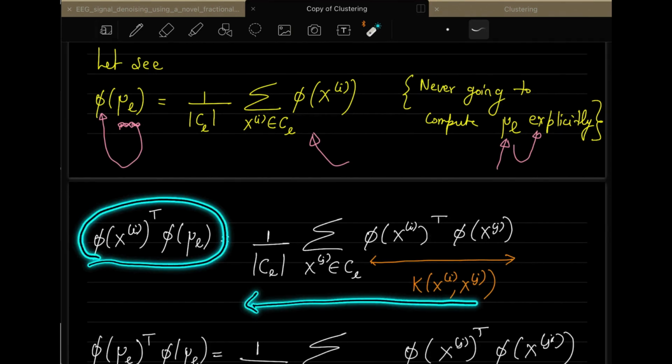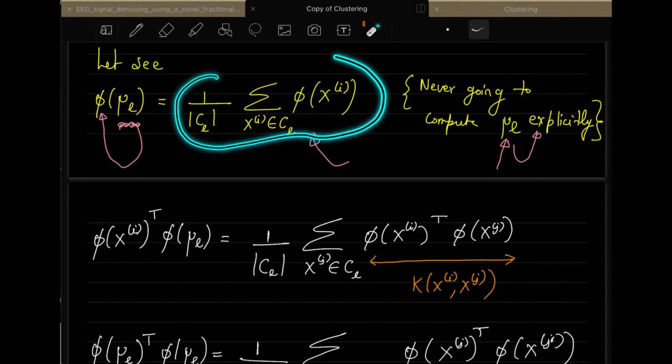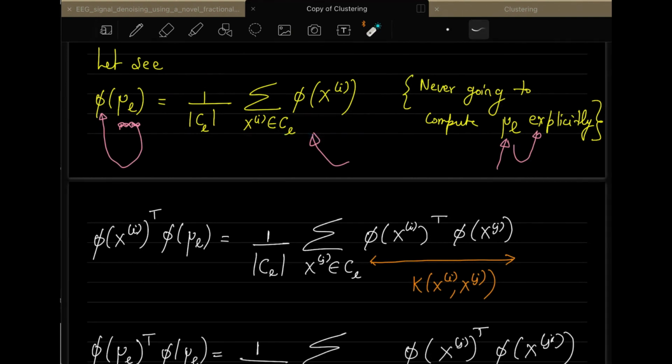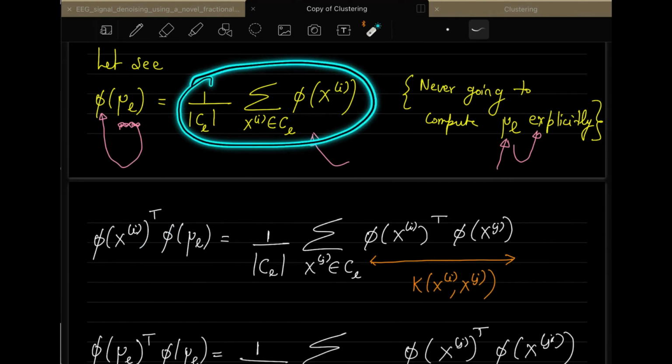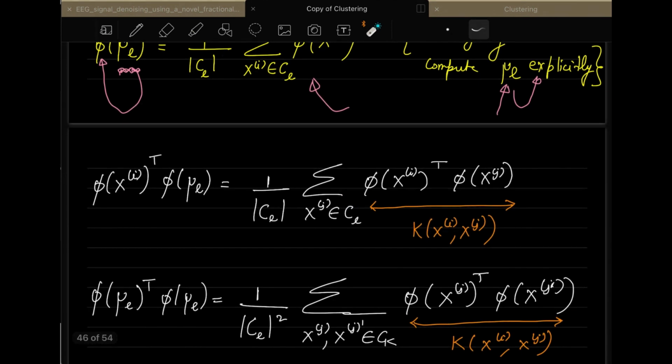It's very simple, because you write phi ul as this, and in this you are multiplying phi xi transpose on this. So you can bring it inside, and what you will get is this. And note that this is xi xj. So this is again one of the implementations of the kernels.